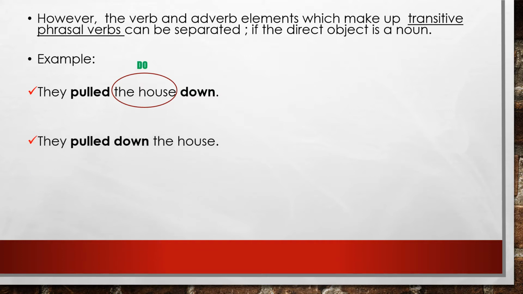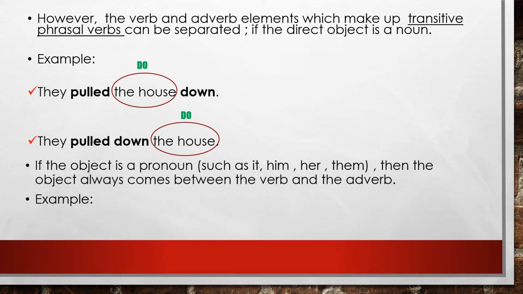This sentence can also be rewritten as they pulled down the house. Still, this sentence will be considered a transitive phrasal verb because the phrasal verb is immediately followed by the direct object, the house. If the object is a pronoun such as it, him, her, or them, then the object always comes between the verb and the adverb.